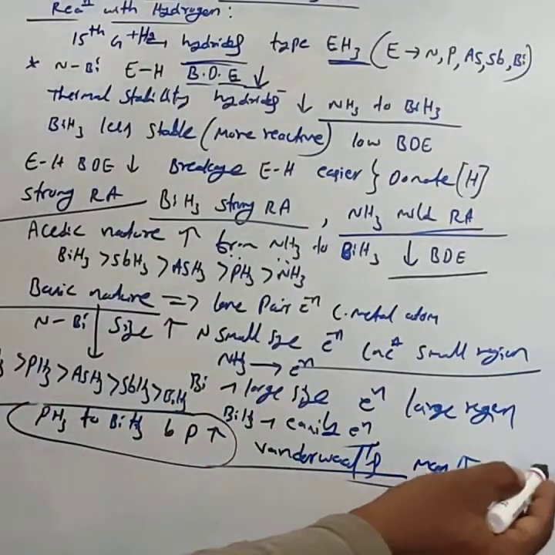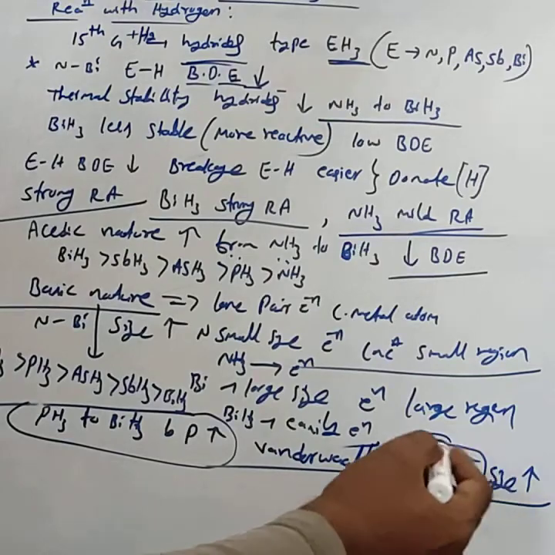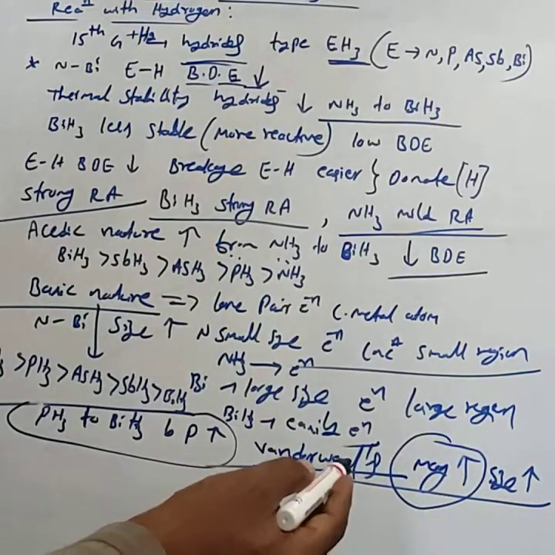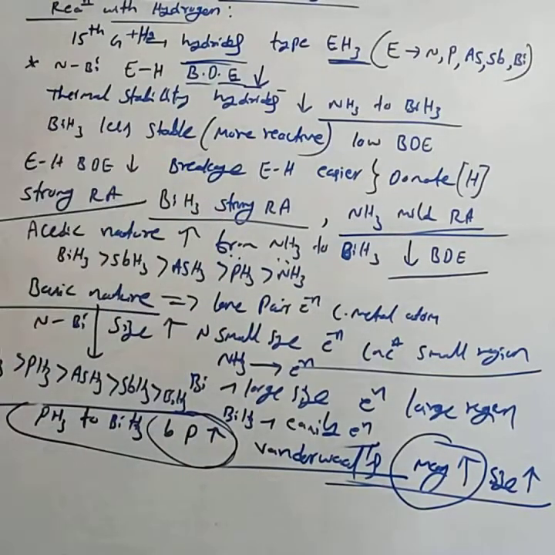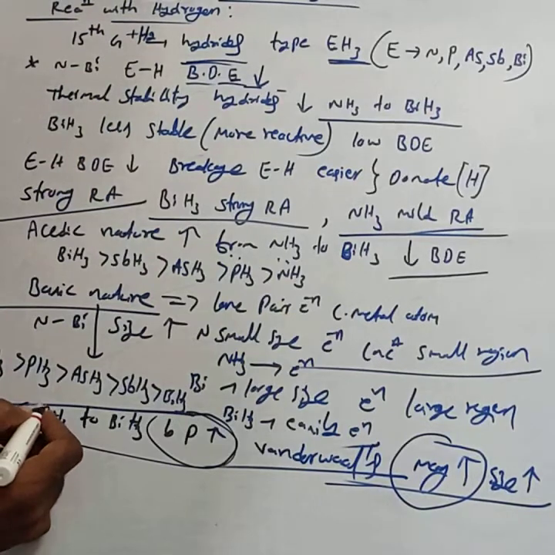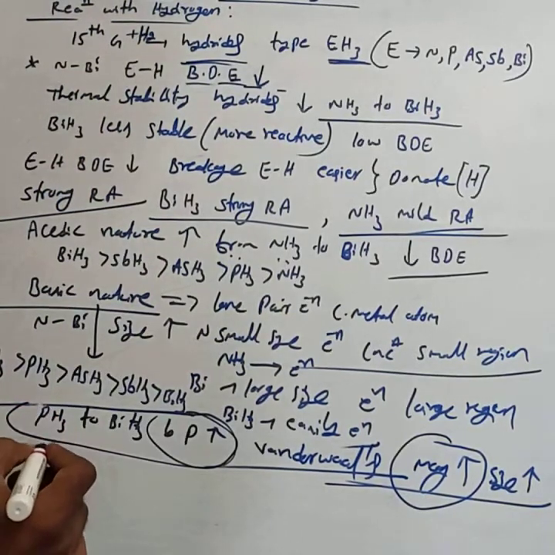As the size increases, the magnitude of the van der Waals forces increases. Hence, the boiling point also increases. Then, we consider PH3 and NH3.